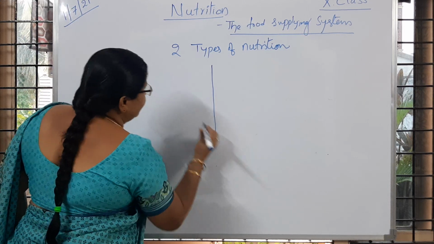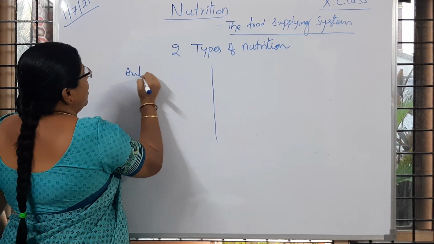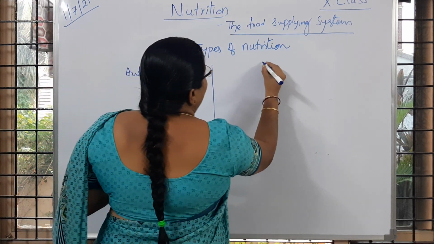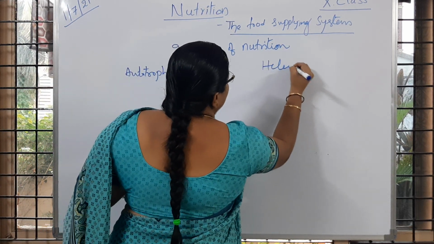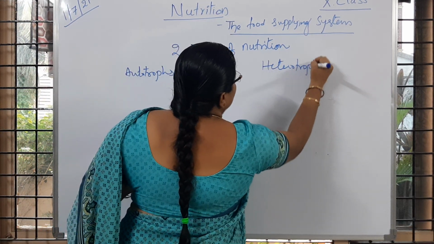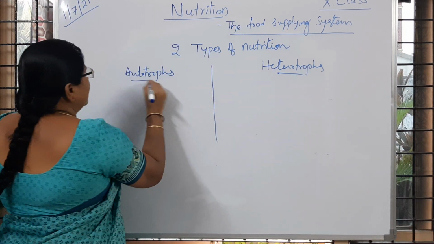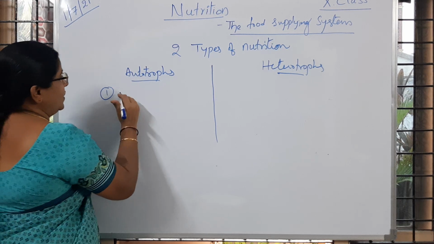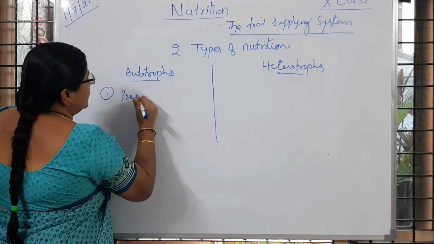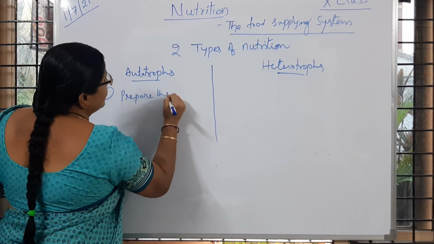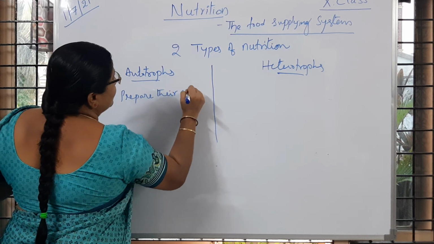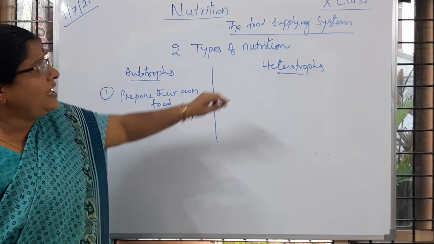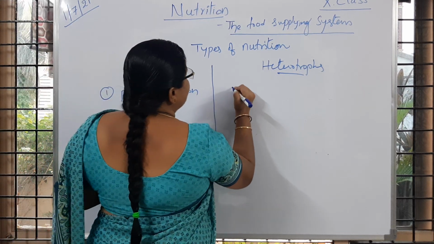So now the differences: autotrophs and heterotrophs. First one: autotrophs prepare their own food, whereas heterotrophs cannot prepare.